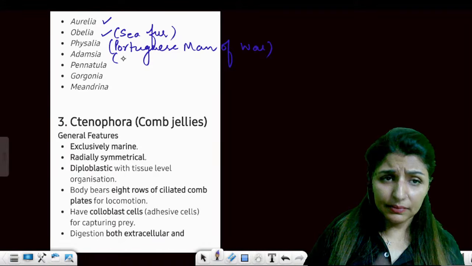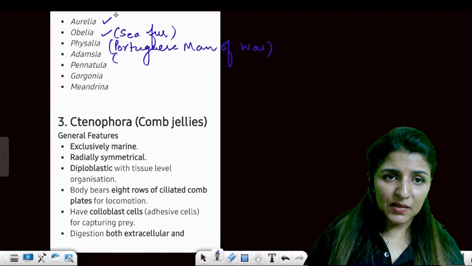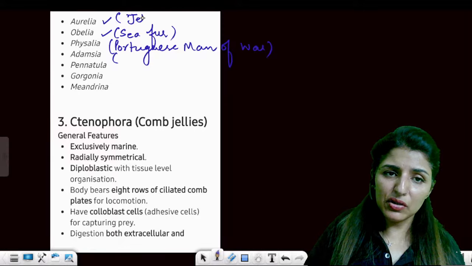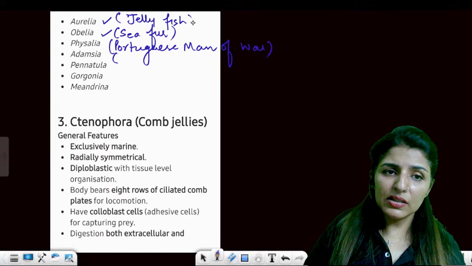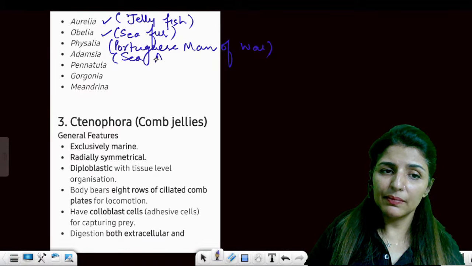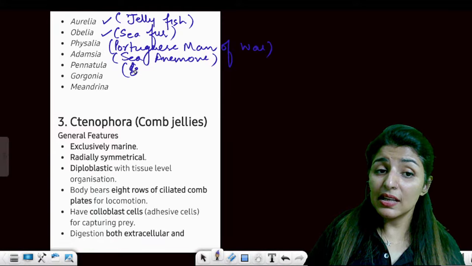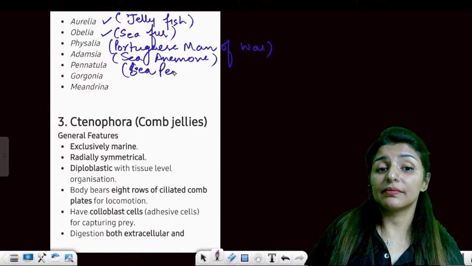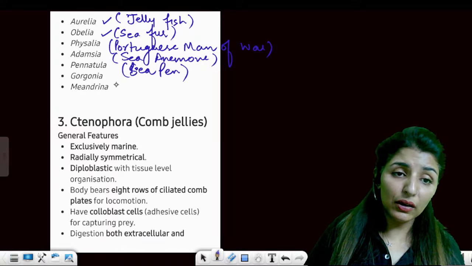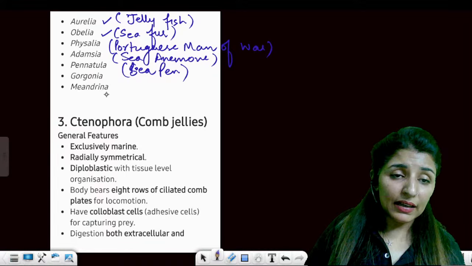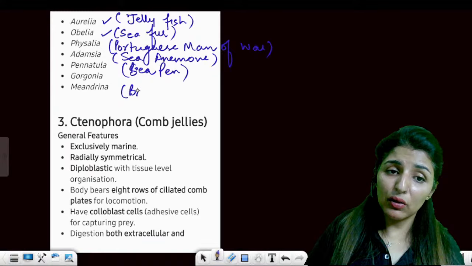Adamsia is the... so this is a jellyfish. Aurelia is the jellyfish. Adamsia is the sea anemone. Pennatula, the name itself says, it looks like a sea pen, right? Gorgonia, and then we have Meandrina, the brain coral.